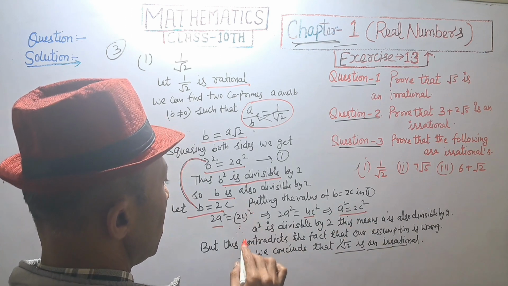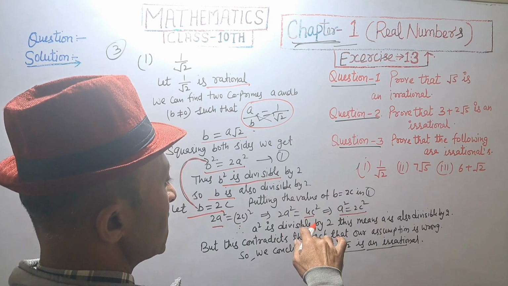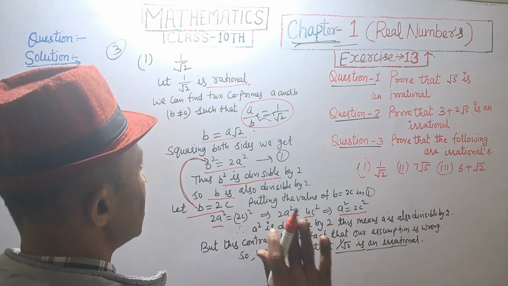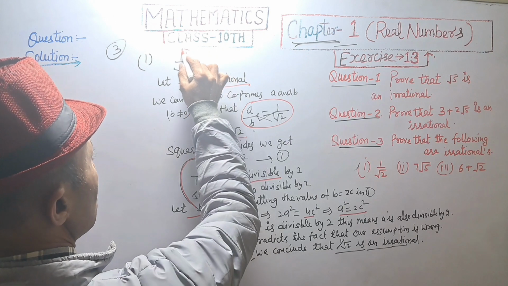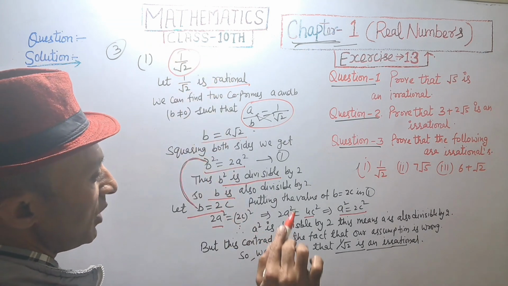But by theorem a square is also divisible by 2, and this means a is also divisible by 2. But this contradicts the fact that our assumption is wrong. So we conclude that 1 upon root 2 is an irrational number.